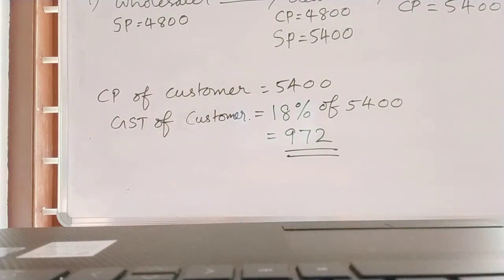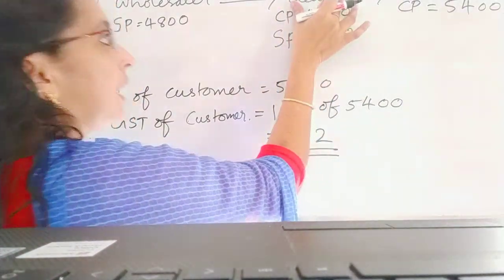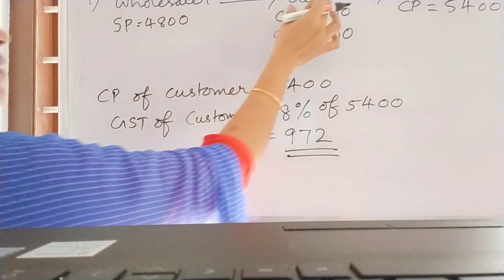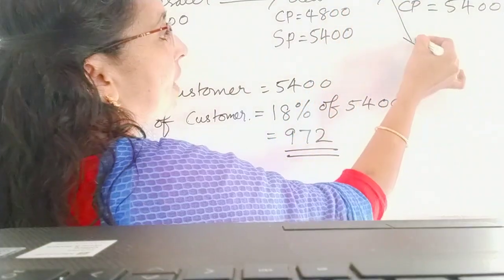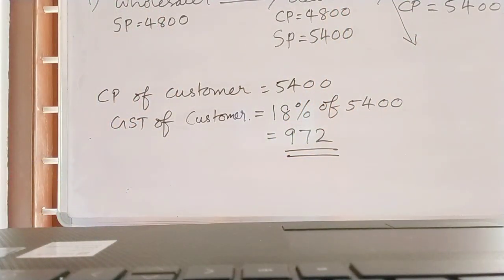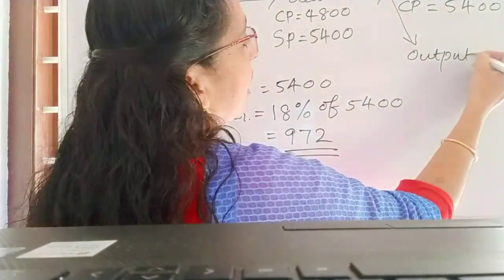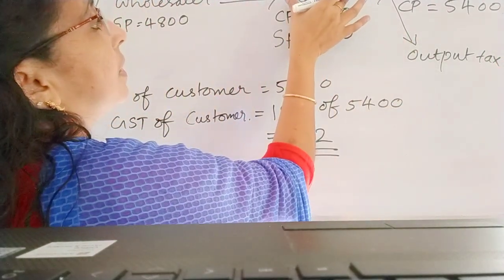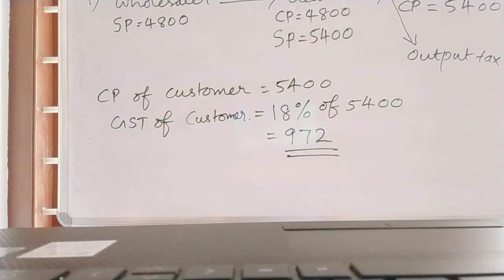The next thing we want to find out: the amount of tax paid by the dealer to the government. This GST, known as GST of the customer, is what? Output tax. Government tax. The name of that is output tax. This we want to find out, the tax paid by the dealer to the government.